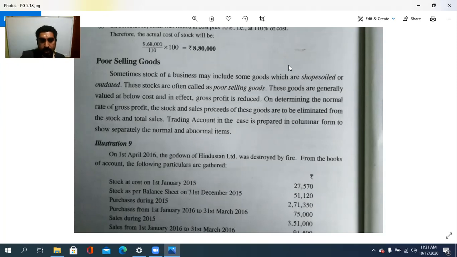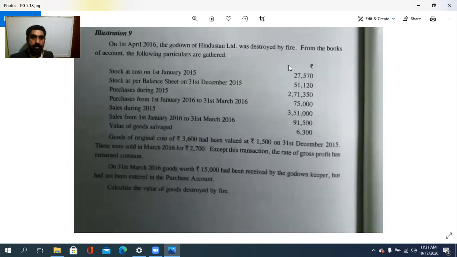So we will do this problem. On 1st April 2016, the godown of Hindustan Limited was destroyed by fire. From the books of the account, the following particulars are gathered. Stock at cost on 1st January 2015, 27,570. Stock as per the balance sheet on 31st December 2015, 51,120. Purchases during 2015, 2,71,350. Purchases from 1st January 2016 to 31st March 2016, 75,000.